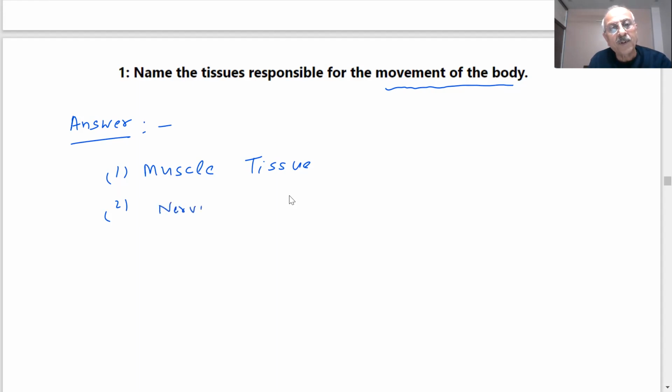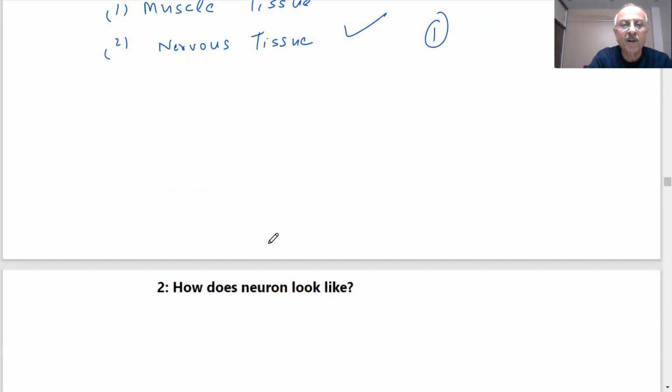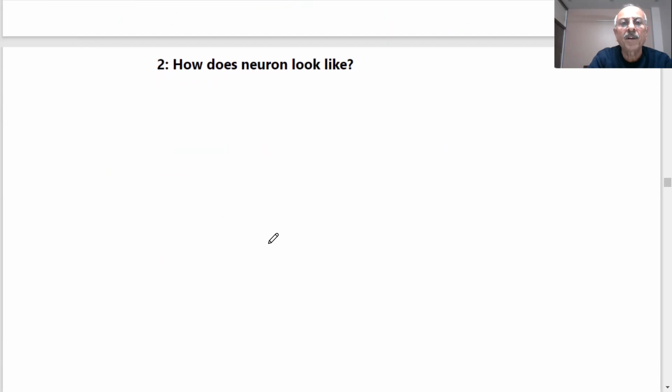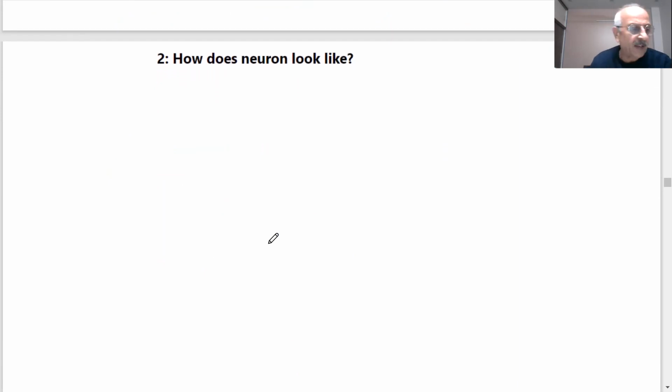And you know what is the importance of nervous tissue? Very important tissues. That is absolutely correct answer. Muscle tissues and nervous tissues. See, our purpose is to learn and think about these things, and there is nothing to hurry up, as I said. How does a neuron look like? Question is, how does a neuron look like, students?